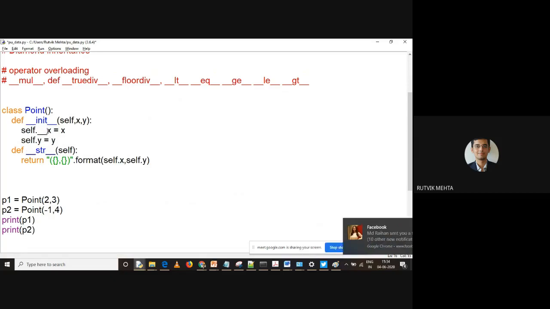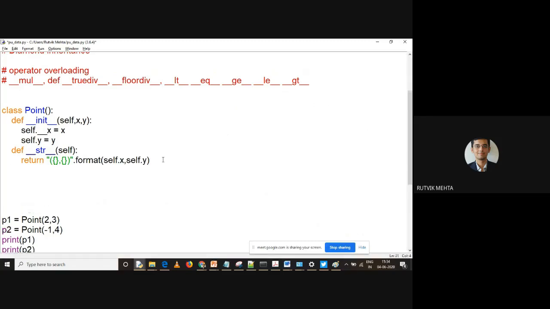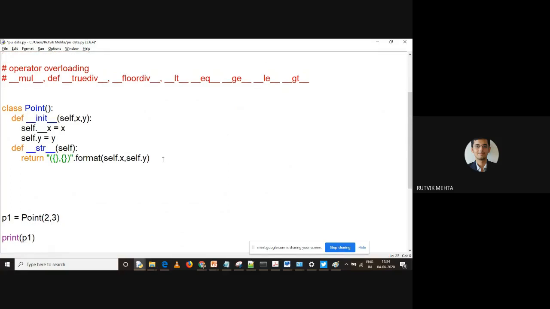Right? So if you have two preceding underscores before the variable name or before the method name, it is going to become private. Now, how can you verify this? Let us try this. I have created this point object, P1, with 2, 3. Now let me remove P2 so that there is no confusion. What is the point object?